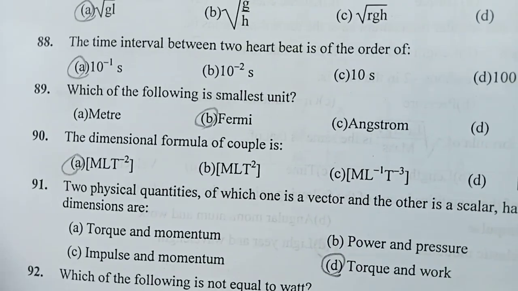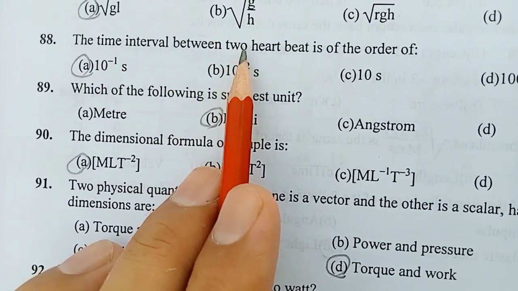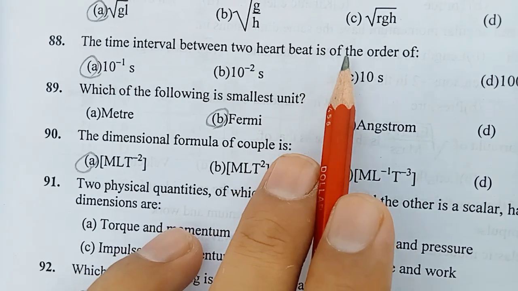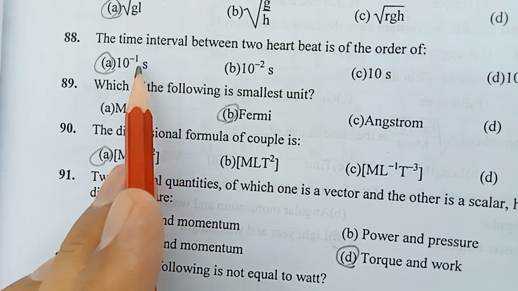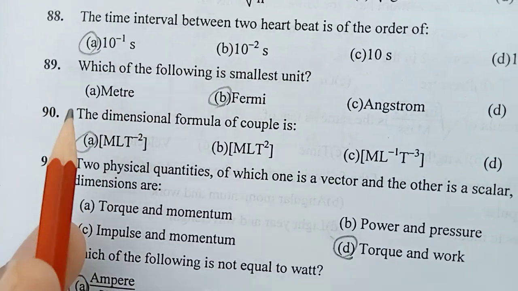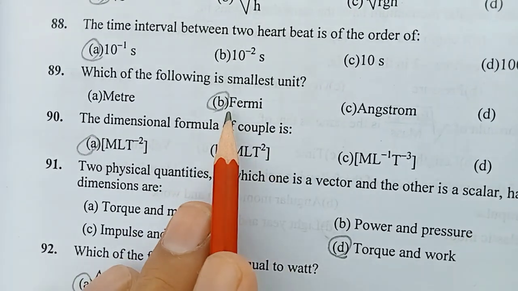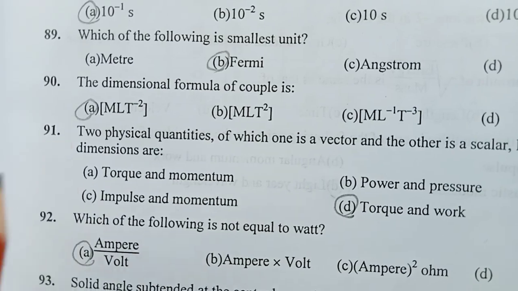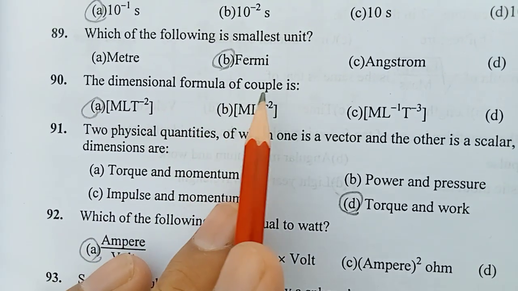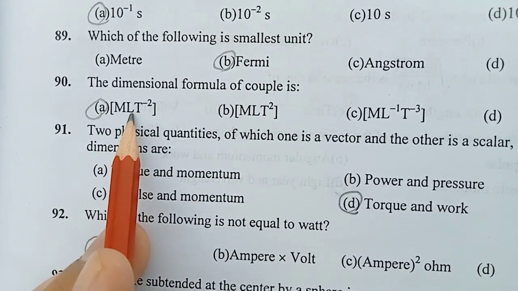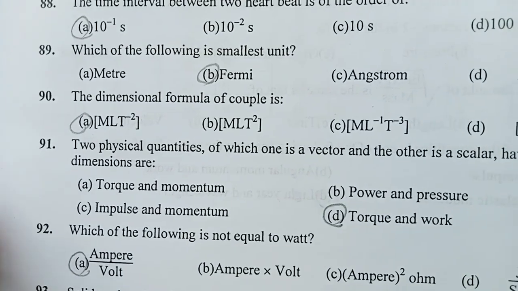Next question number 88. The time interval between the two heartbeats is of the order of 10⁻¹ second. Question number 89. Which of the following is the smallest unit? Fermi is the smallest unit. Question number 90. The dimensional formula of the couple is MLT-2 A.